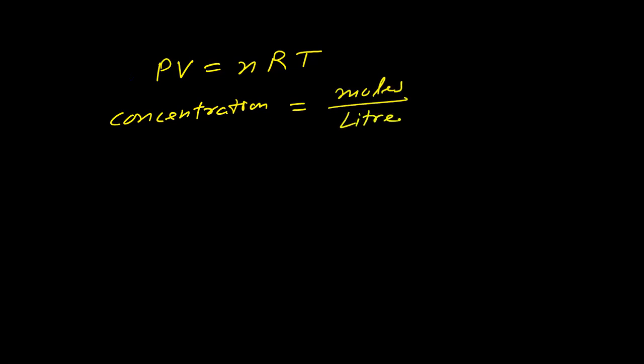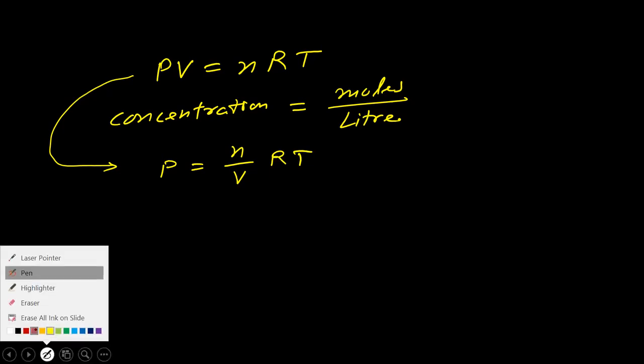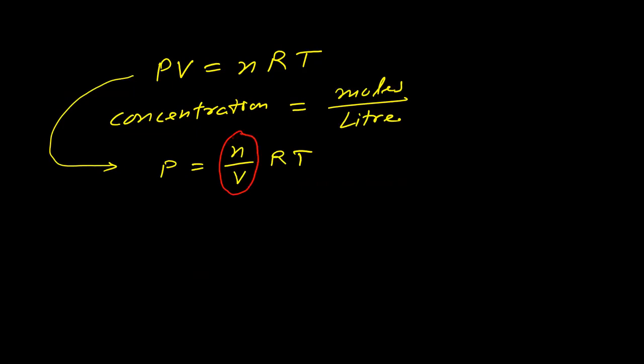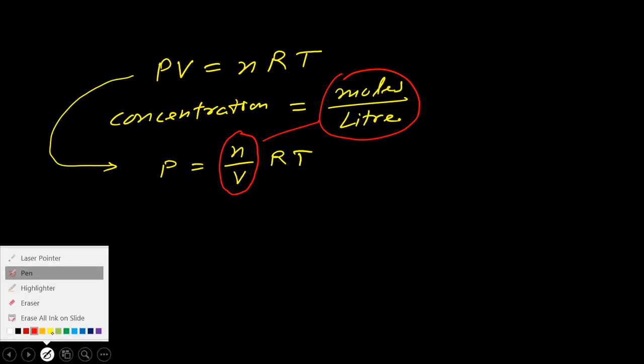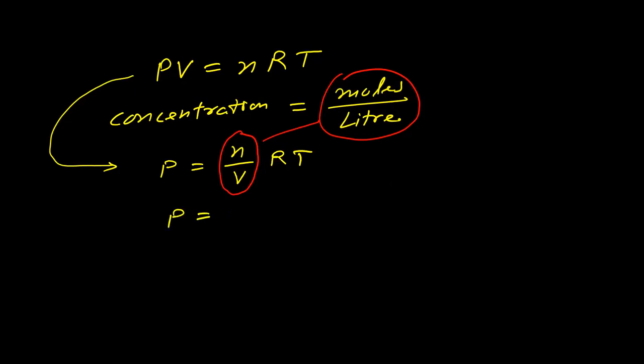So if I rearrange this equation, I write P equals n by V RT. I have taken V from the left hand side to the right hand side. Now n by V is actually moles per liter. So instead of writing n by V, I can write it as concentration times RT.